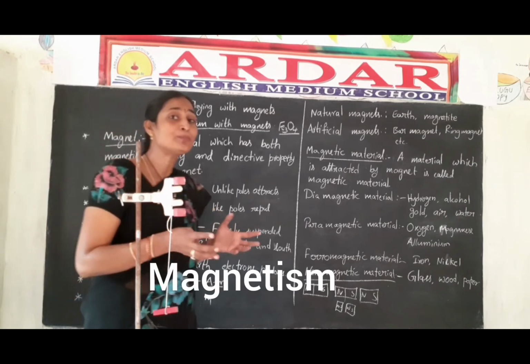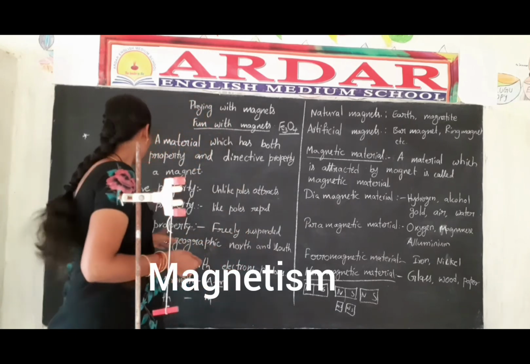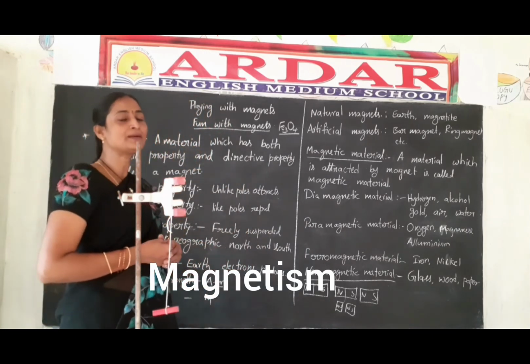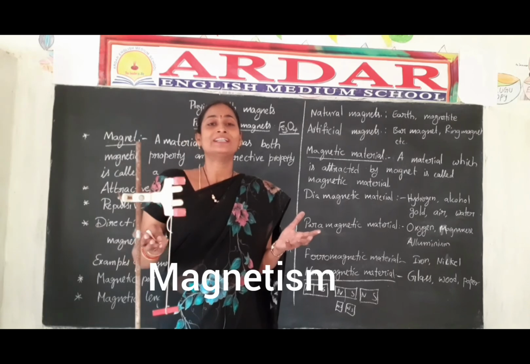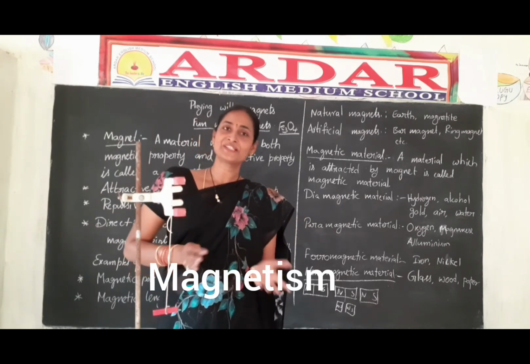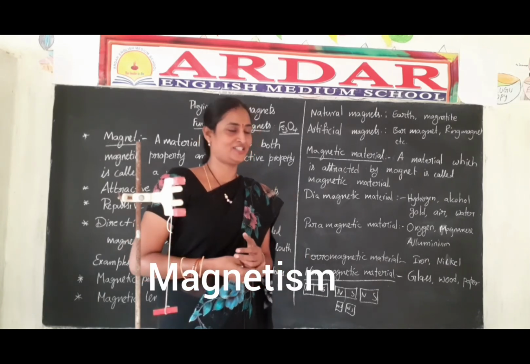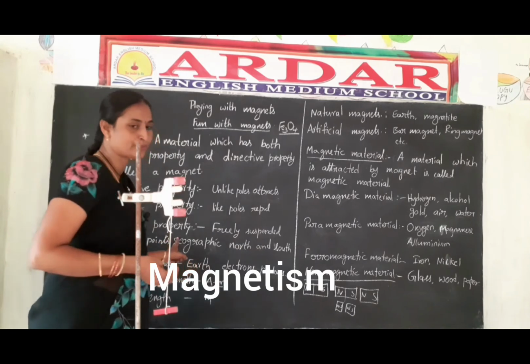Also, unlike poles attract each other. This is also attractive property. Repulsive property means like poles repel each other. North poles repel each other, south poles also repel each other. This is a good example of repulsion. And one more, it is directive property.